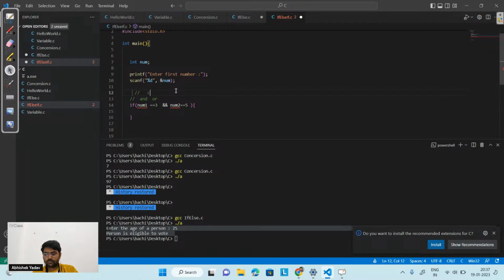In order to check whether the number is divisible by 5 or not, which operator should I use? Should I use the division operator, the plus operator, multiply, or some other operator? Anyone? Let's see. The question is clear, right? Modulo. Ananda is correct here. We should use modulo here, right?